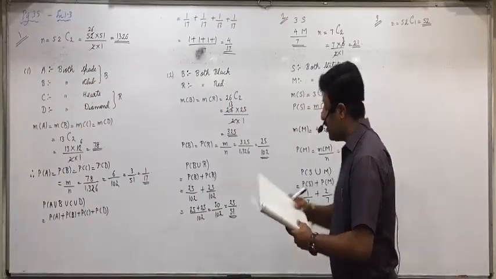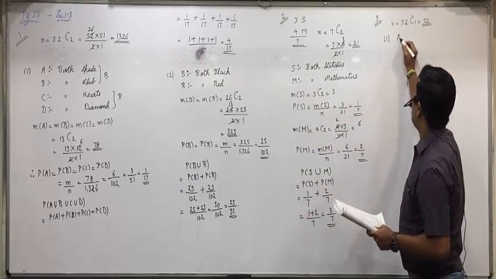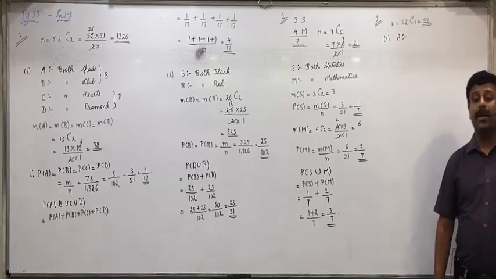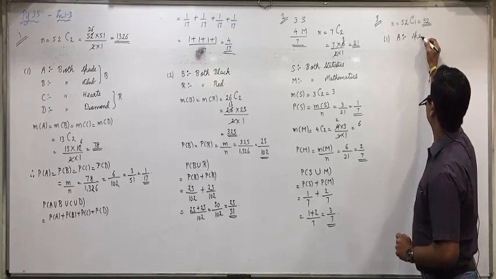So let us solve it. Write down. First answer. Let event A be the event that the card is of spade.